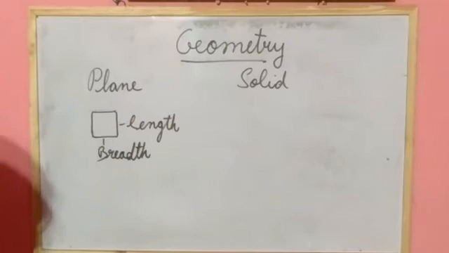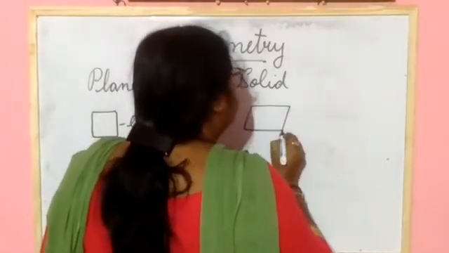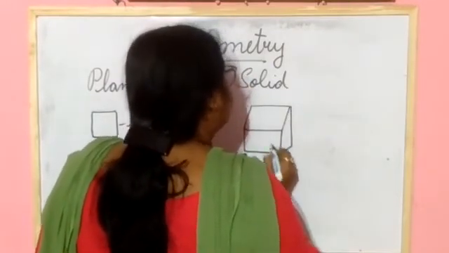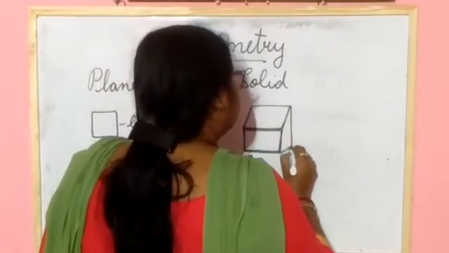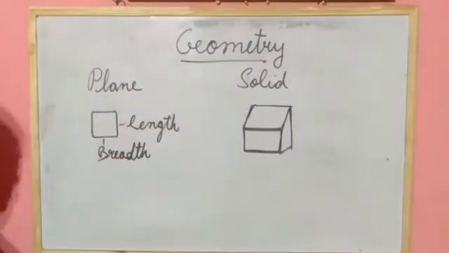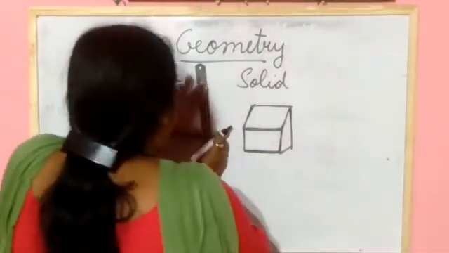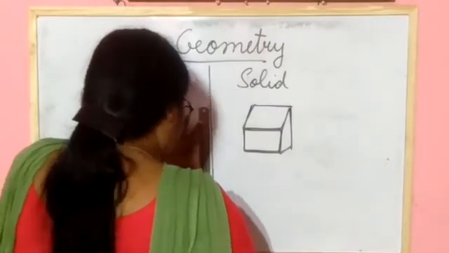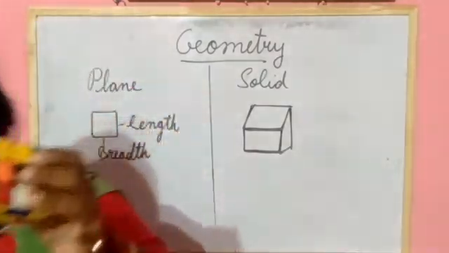And solid figure, suppose you think that box is a solid figure. I will draw here one solid figure. This figure is a solid figure.